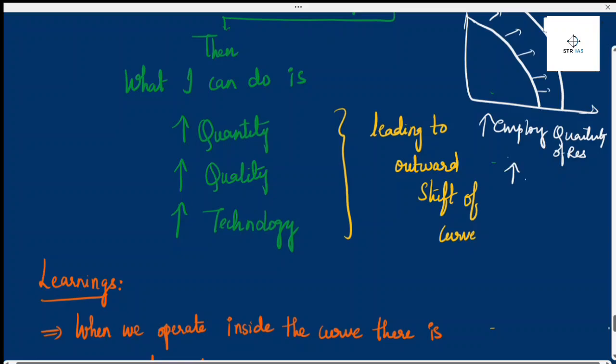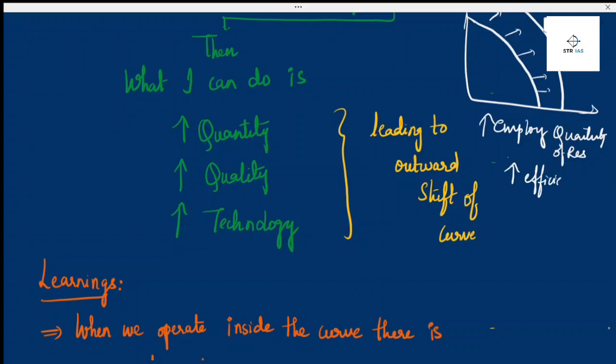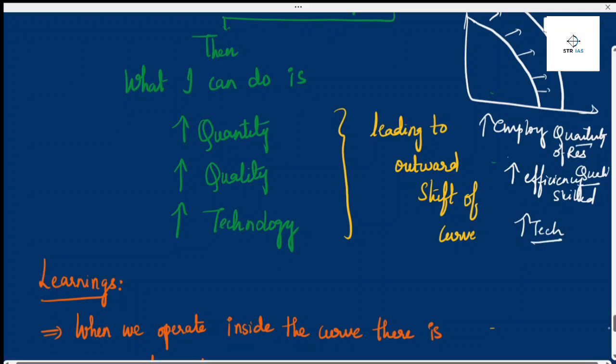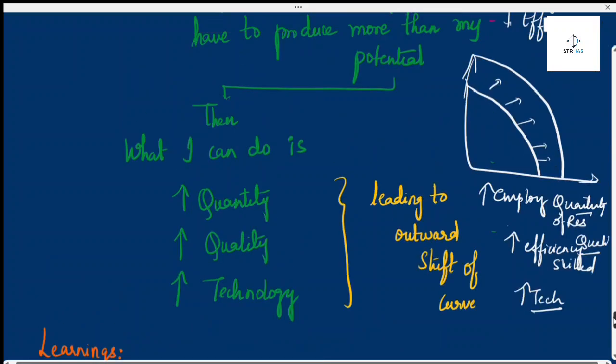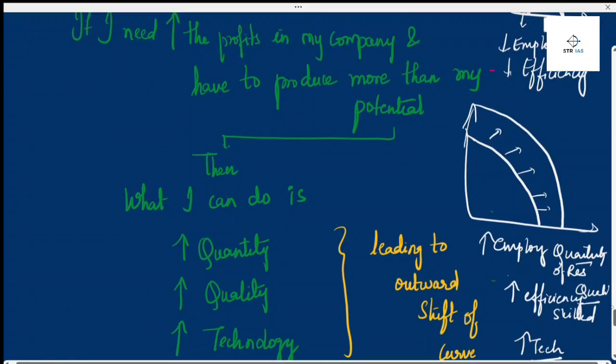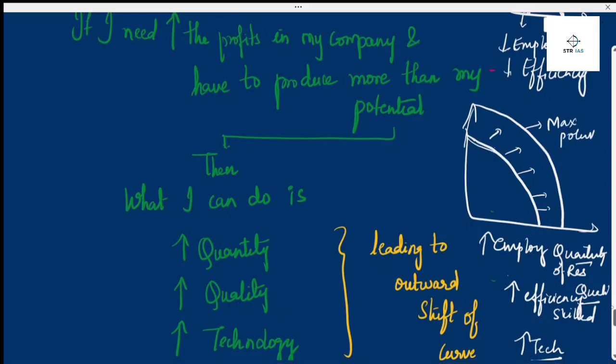Then I should increase the efficiency. Yes, more skilled labor I need. Then I should increase the quality of technology. I should increase the quality of labor, the quantity of labor, and I should increase the technology, then only I can shift the curve outward and my potential will increase. Before it was my potential, now the potential will increase.